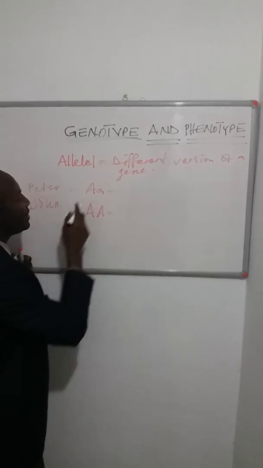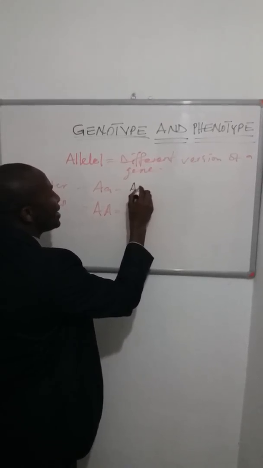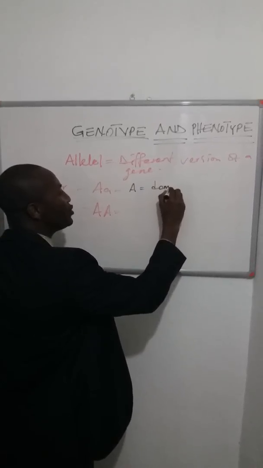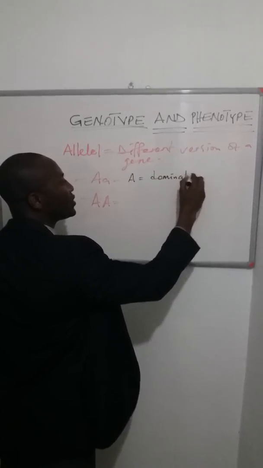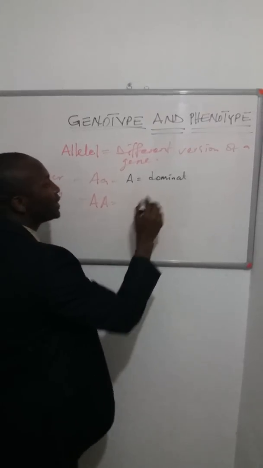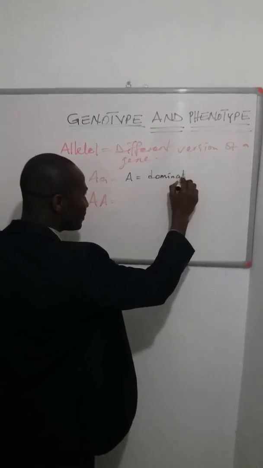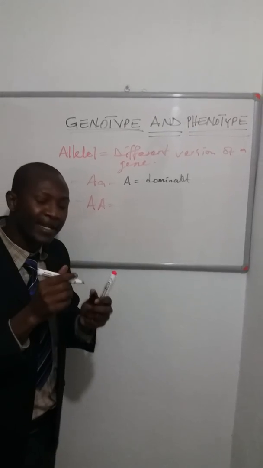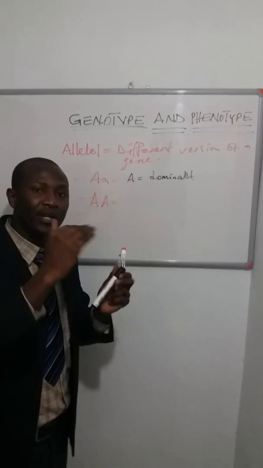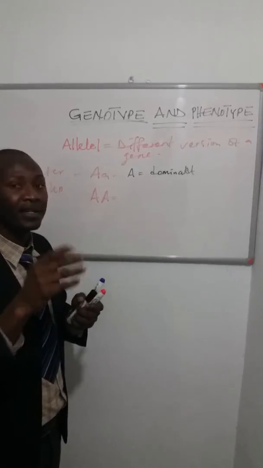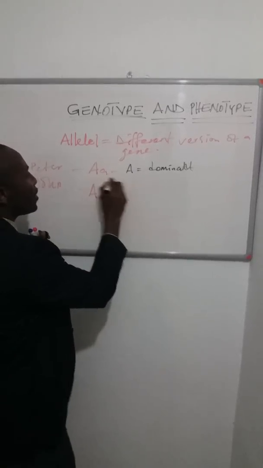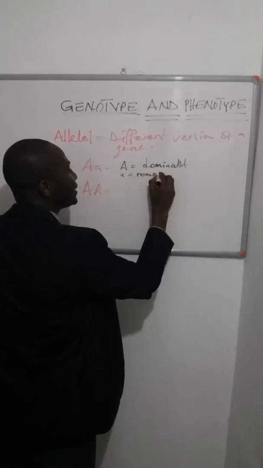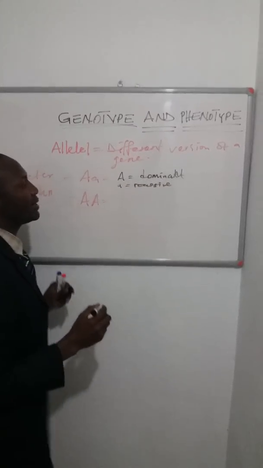This simply means that this capital A is an allele which is going to show up in all situations, and we call it a dominant allele. So this dominant allele is the allele which is going to dictate the coloration or the impact of Peter's genes. And this other one, small a, is going to be recessive.